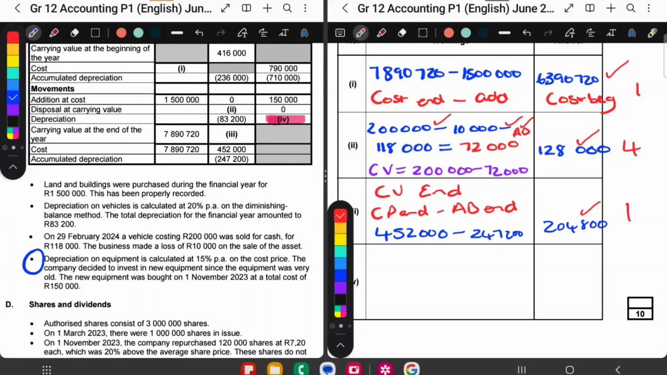So let's read the last bullet point. It says, depreciation on equipment is calculated at 15% per annum on the cost price method. The company decided to invest in new equipment. So we see the new equipment here. There's the additions. Okay, that's the new equipment. Since the equipment was very old. Okay, the new equipment was bought on the 1st of November. So the missing part that we're looking for in our table is depreciation. Okay, so we have to work out depreciation.